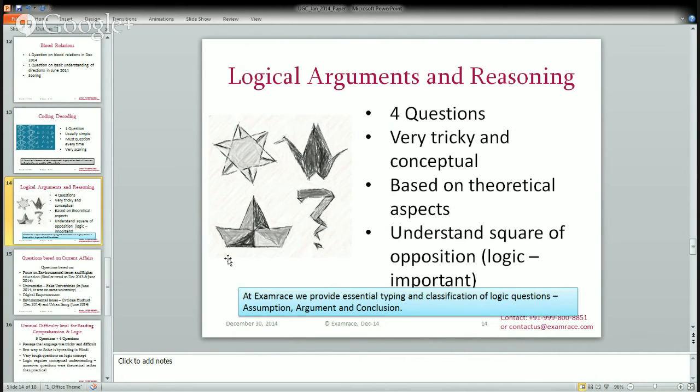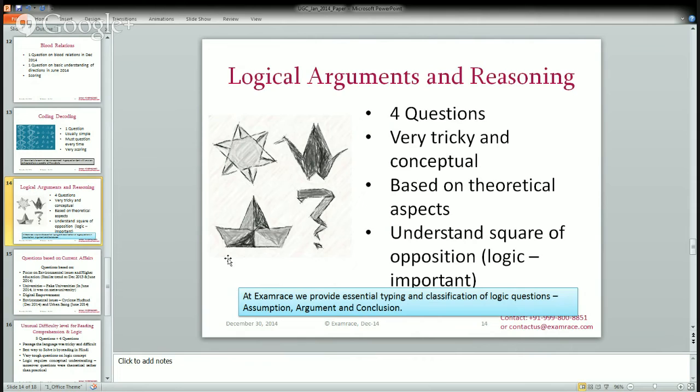All these topics are very, very important. This is a very tricky and conceptual topic that you must understand. Most of the questions in this are asked on the theoretical aspects of logic. They are not asked on the practical or applicative aspects. So you must be very, very profound in the theoretical aspects of logic and philosophy.